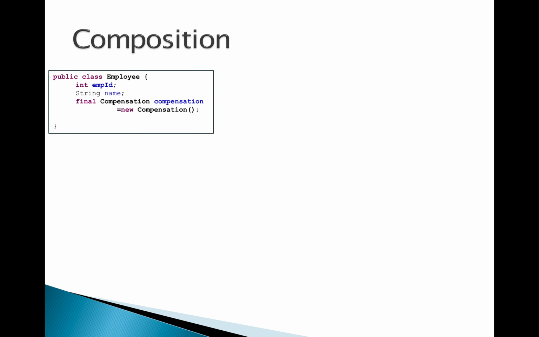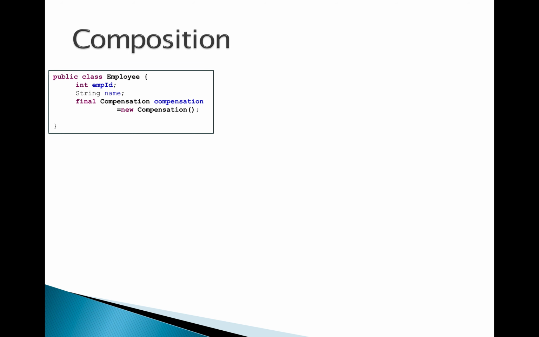Let's see an example for the composition relationship. Let's take an employee object. The employee object is having employee ID, name, and one more thing called compensation object. So the difference between the previous and this one is there I created address there, but I have not created an object there. But here what I am doing is the compensation object is created inside the employee class itself, not outside when you create the main method, where you try to create an employee object, then create a different compensation object and associate it together. We are not doing it like that.